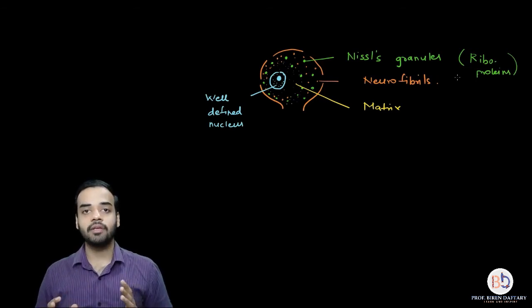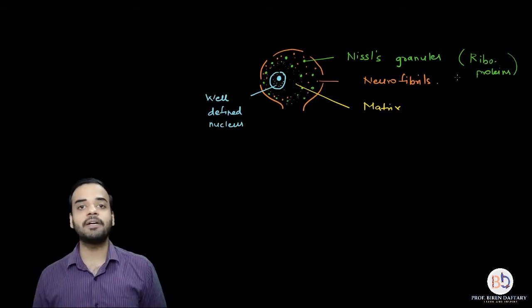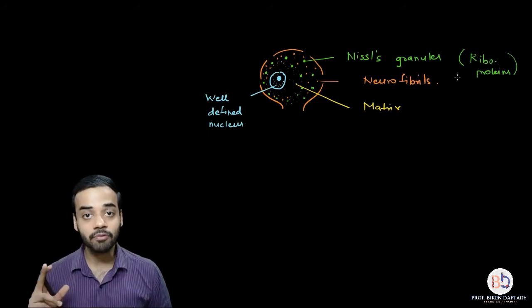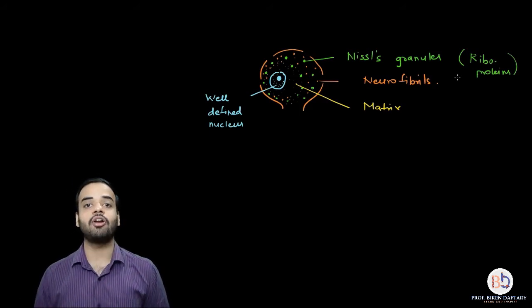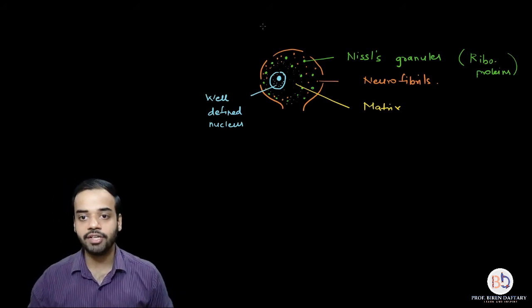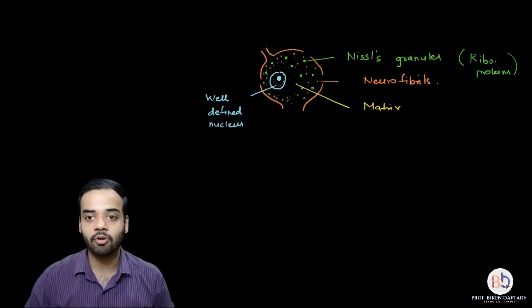Now coming to the next part, the fibers which emerge from the cyton. Let us start with the first type of fibers, which are called dendrons. If I draw the structure over here, the small conical structures which I am drawing, each one of them is called a dendron.